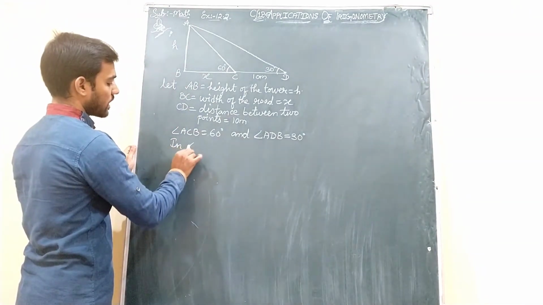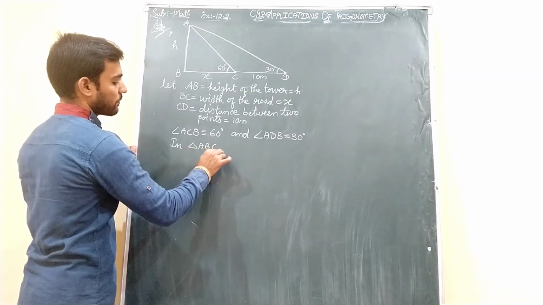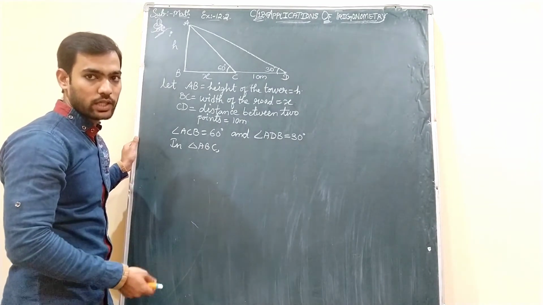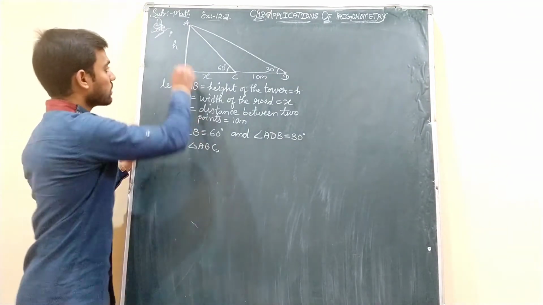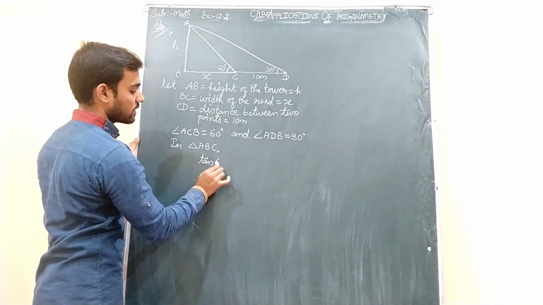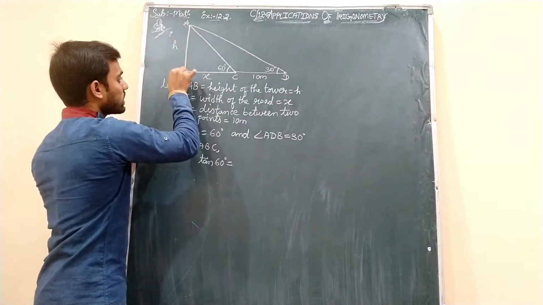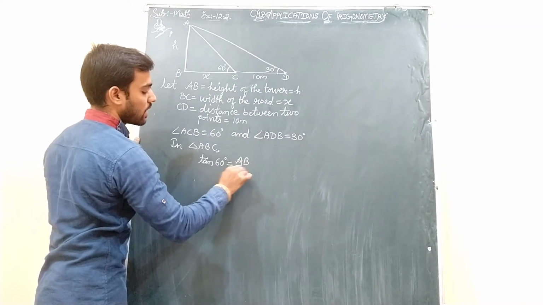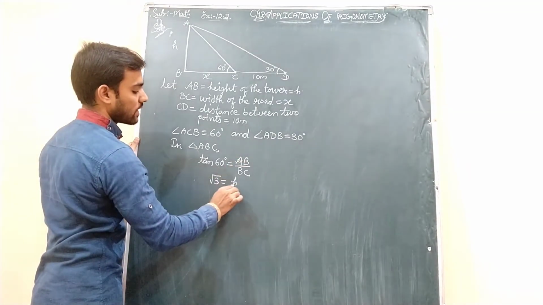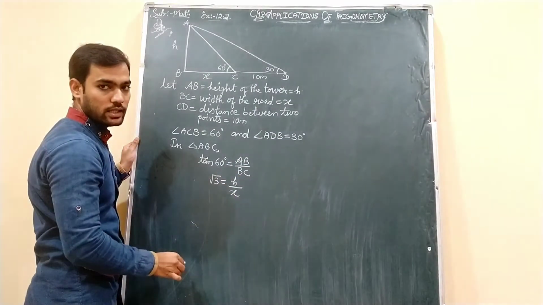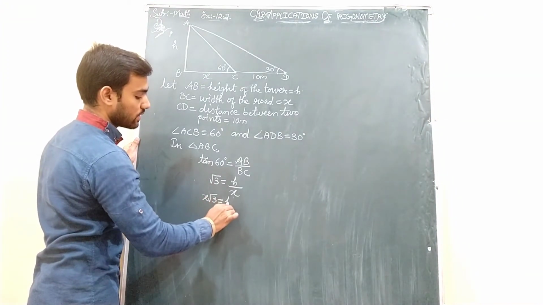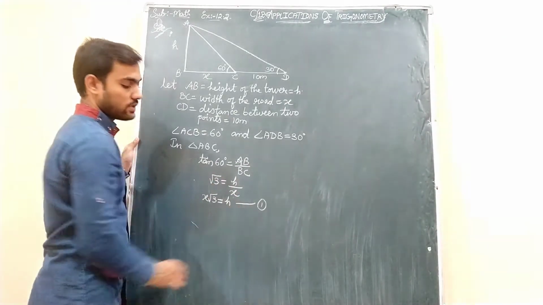In triangle ABC, see, here we are not dealing with the hypotenuse. So mostly we will use tan only. Whenever hypotenuse is not involved, tan we will use. So opposite by adjacent. Tan, what degree in this ABC? 60 degrees is the angle. Tan 60 is equal to opposite by adjacent, that is nothing but AB upon BC. Tan 60 value is √3 students. And AB we have taken as H and BC is the width of the road, that is X. So cross multiplying, X into √3, X√3 equals H. Take this as the first equation.